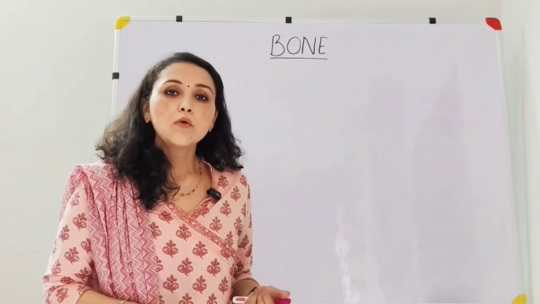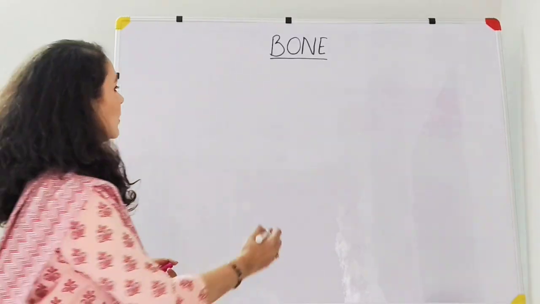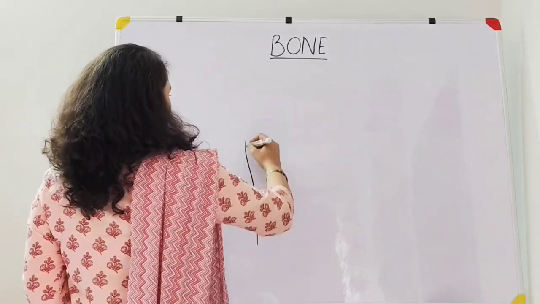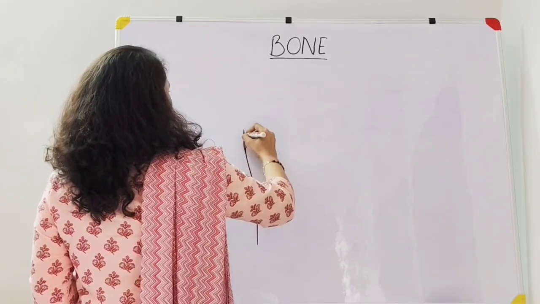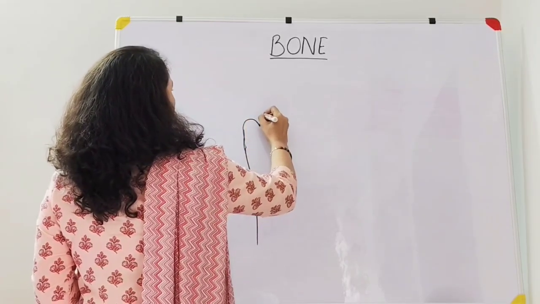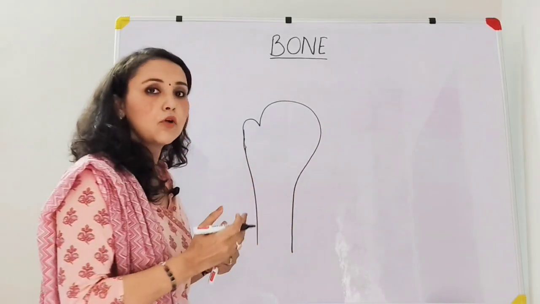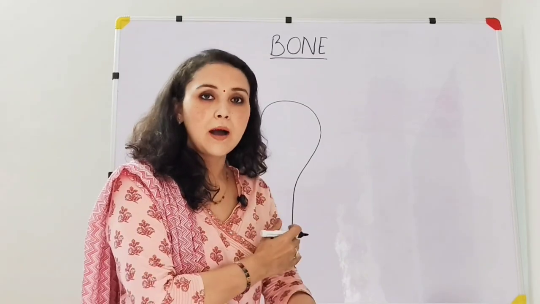Okay, so now coming to the basic structure of the bone. If we draw a simple diagram of the bone, this is a long bone, the humerus that is present in your arm.